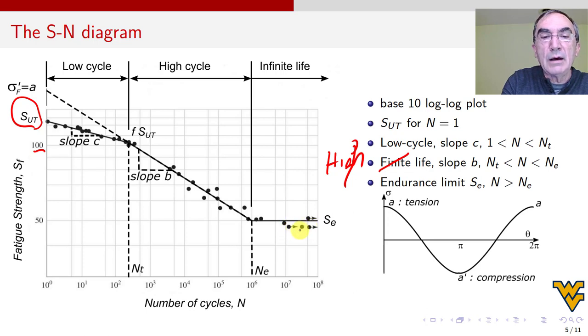Once I get many runouts, then I'm convinced that this number is what I call endurance, and I label the strength S sub E. It should be here, it's 50. So my S sub E is 50, and this is the endurance limit. That is when N is greater than N sub E, which is the life at the beginning of endurance, and this is infinite life.